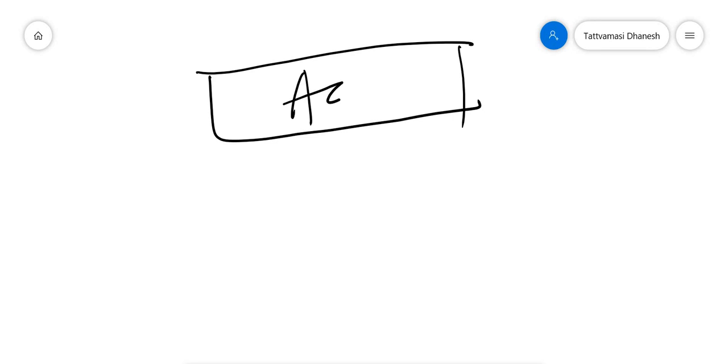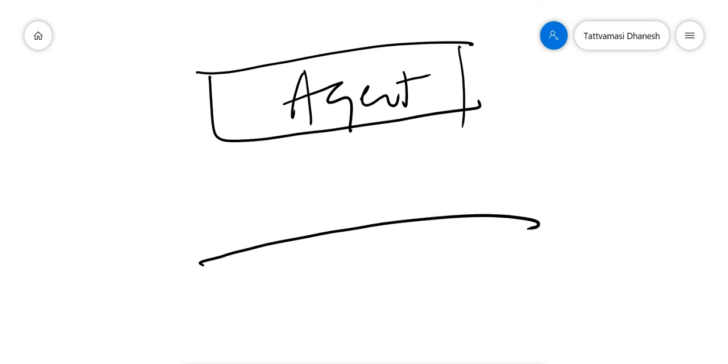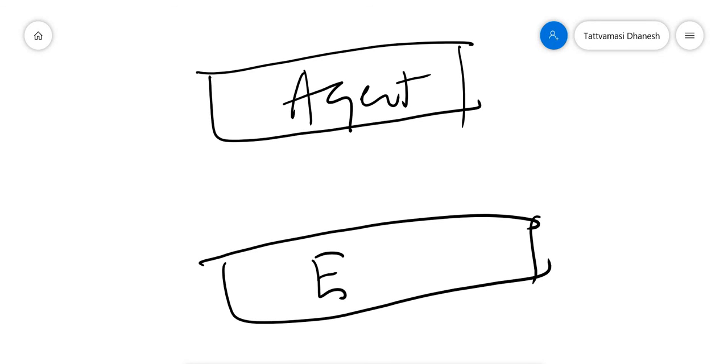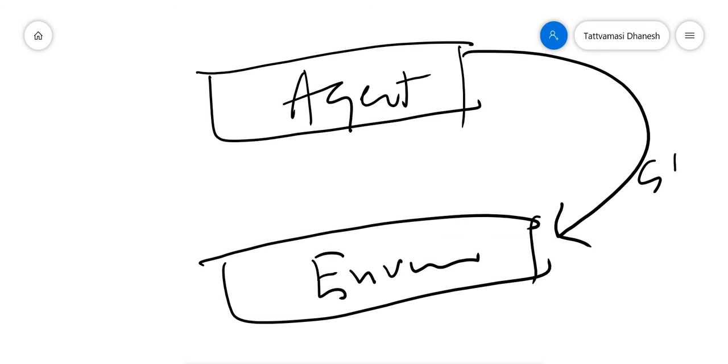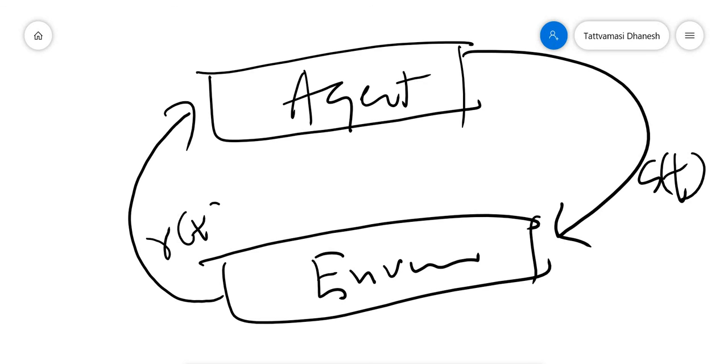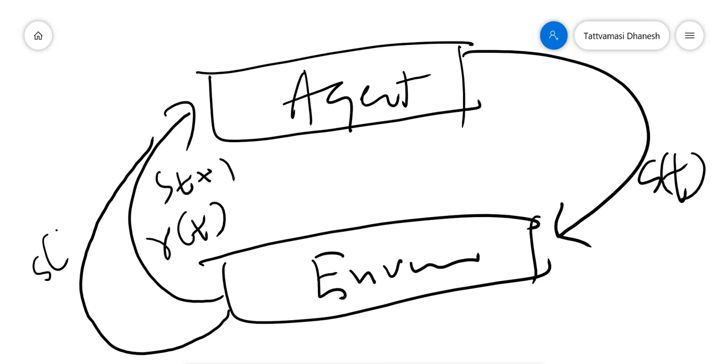You can see this figure. This is the agent, here you have the environment. The agent does an action a_t, then he may be rewarded and will move to a state s_t plus 1. He can fail as well, then he will be in the same state s_t. So this is the figure.